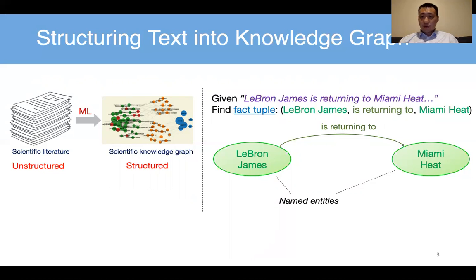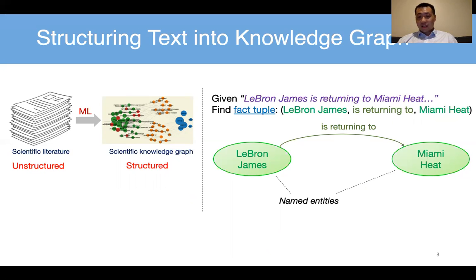Well, when we construct a knowledge graph, think that in a generic, general domain, if we have news talking about LeBron James returning to Miami Heat, and Miami Heat is an NBA team, we want to extract the entity nodes such as LeBron James and Miami Heat, and also the relation between the two, say it is returning to, right? So why do we want to structure this text into a knowledge graph? Because it will be easier for us to understand the information, and it can also help us identify what's fake news. This is actually a rumor, right?